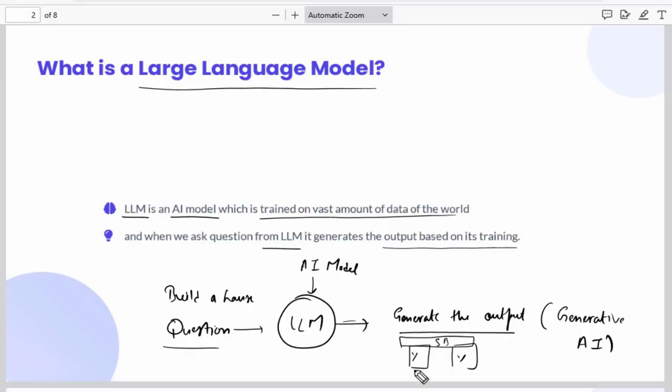So according to my requirements, it has generated the output. This large language model, which is already trained on huge data, is generating new results for me based on my requirement. That is why it is known as generative AI.